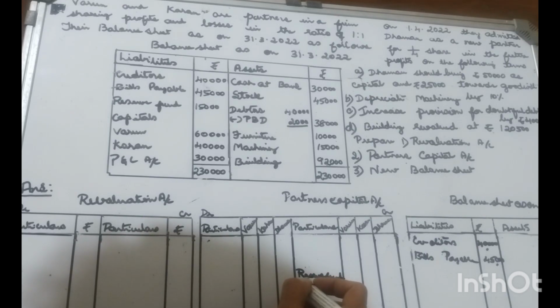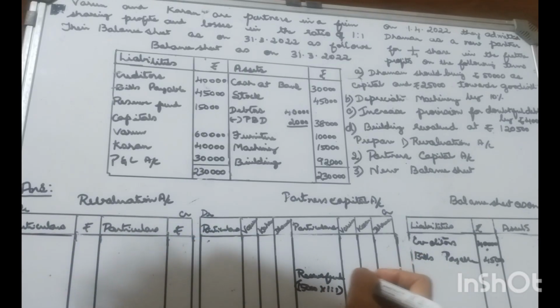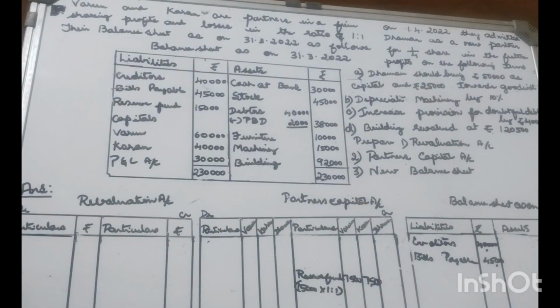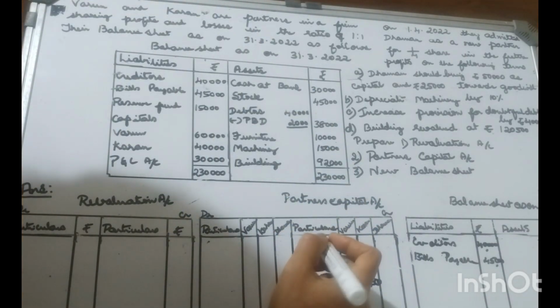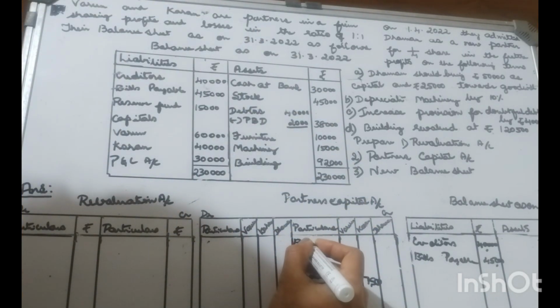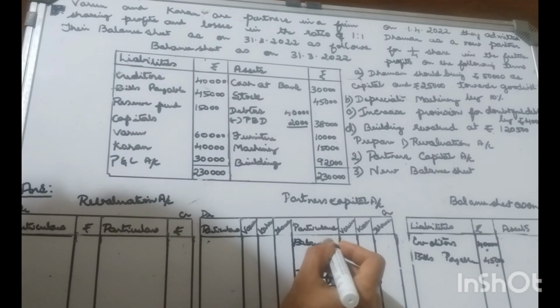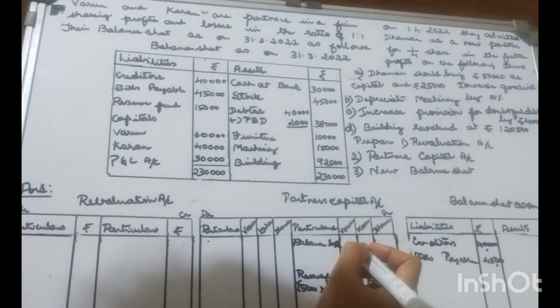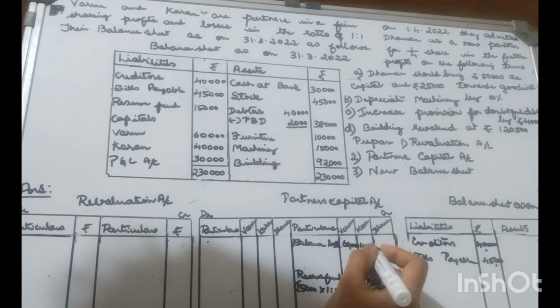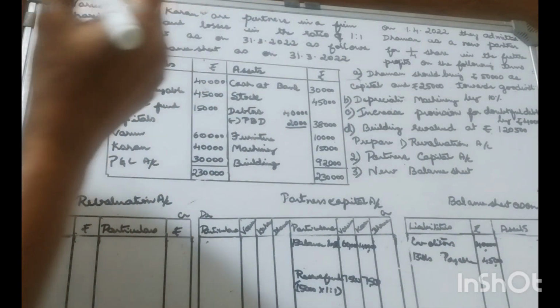Old partners are entitled to the distribution of reserve fund, and as they are equal partners, it is distributed equally. Capitals, that is balance brought down, are the old partners' capitals, Varun and Karan's capital.